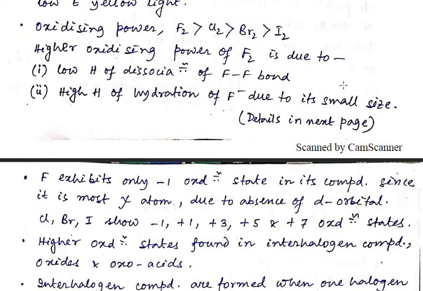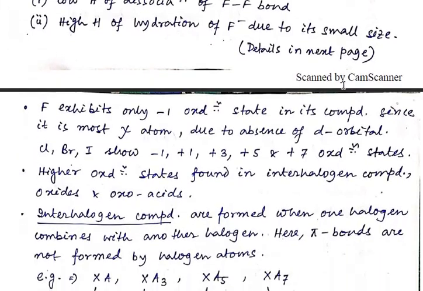So why is fluorine showing the higher oxidizing power? The main reason is the low enthalpy of dissociation of the F-F bond. Next, the high enthalpy of hydration of F minus due to its small size.